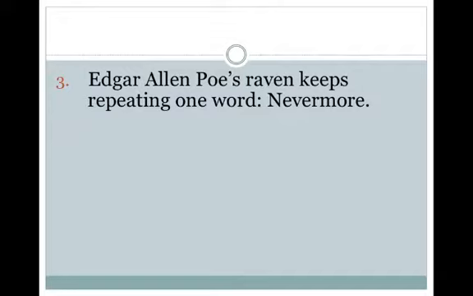Number 3. Edgar Allan Poe's Raven keeps repeating one word, nevermore. And we're going to put the quotation around the word nevermore and make sure that period is inside the quotation.